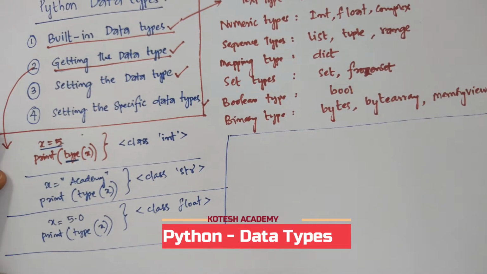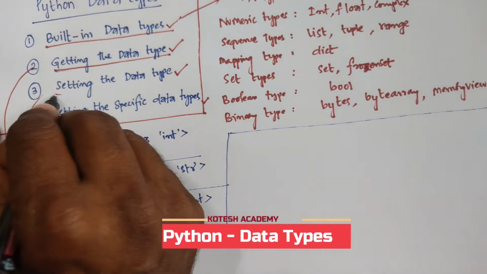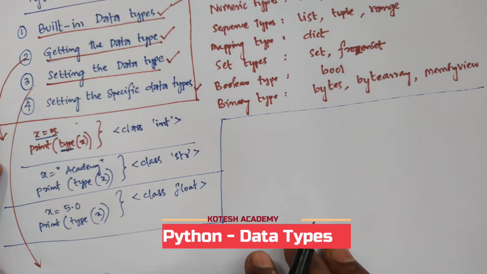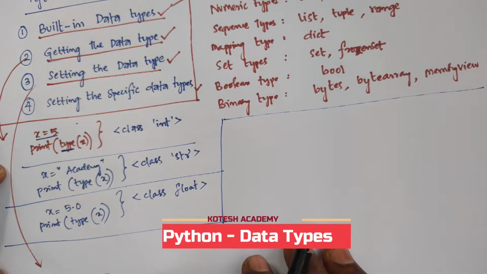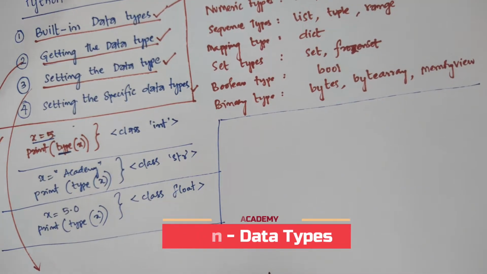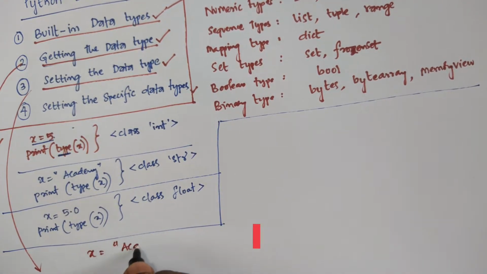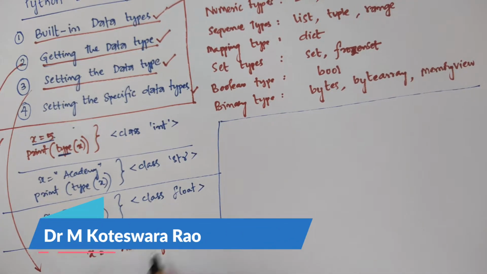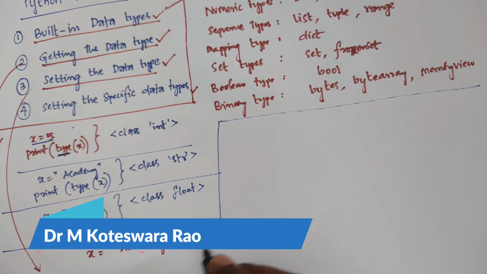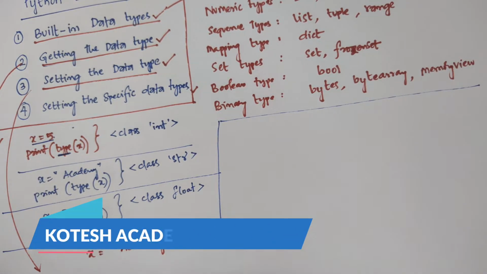Next, the third one is setting the data types. In Python, the data type is set when you assign a value to a particular variable. For example, x = "academy". Then the data type set is string. You can assign a value for string.